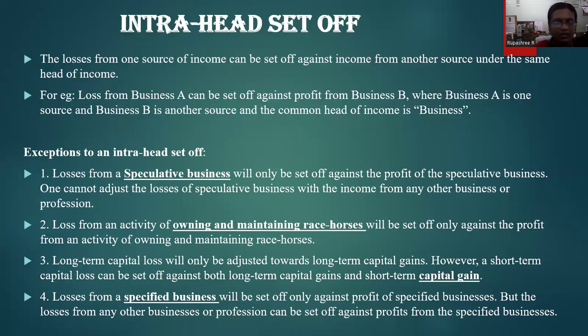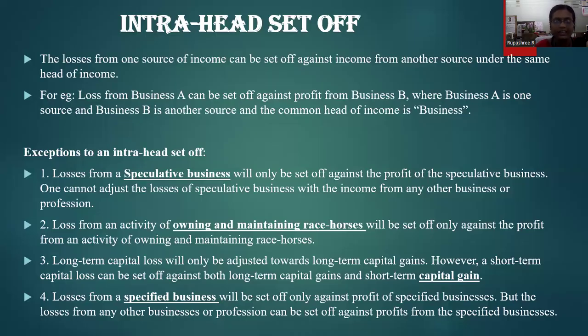Since horse race comes under income from other sources, you cannot say, "I also have interest to be received from FD, which is income from other sources, so I'll try to set off this loss that I've incurred in maintaining a horse race against the income that I've received from FD." That is not possible. Therefore, this is called an exception to intra-head set-off, where if you incur any loss against a casual income,